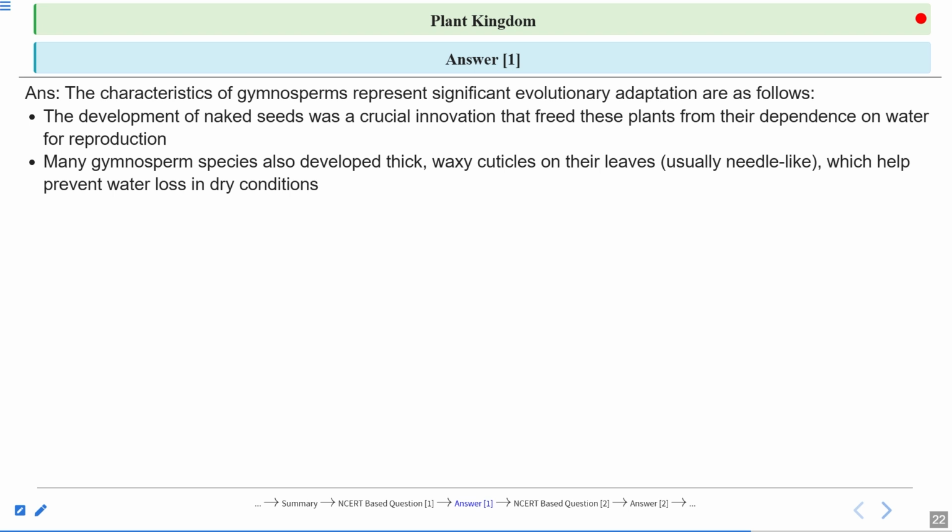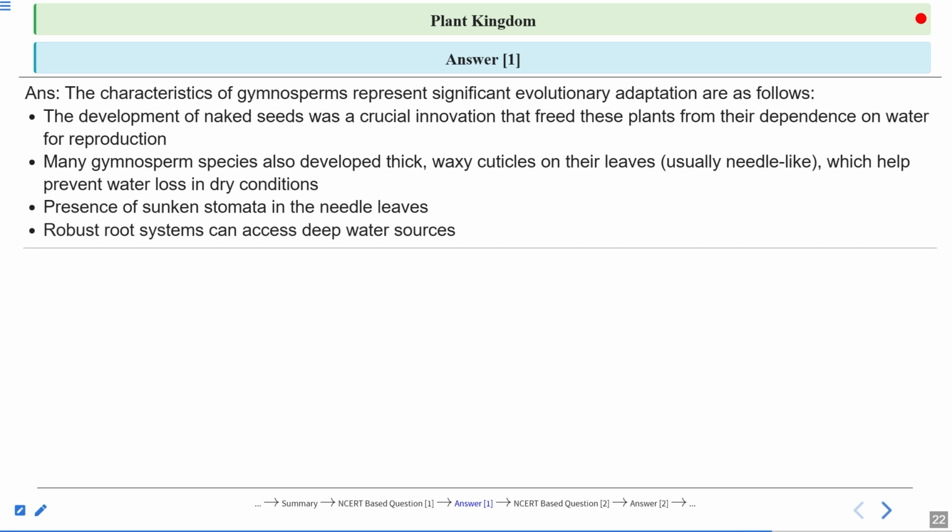The development of naked seed was a crucial innovation that freed these plants from their dependence on water for reproduction. Now here they are not dependent on water for fertilization or reproduction, as we have seen in the case of bryophytes and pteridophytes, right? Many gymnosperm species also develop a thick waxy cuticle on their needle-like leaves, which helps them to prevent water loss in dry conditions. Presence of sunken stomata in the needle leaves and a robust root system that can access deep water sources.